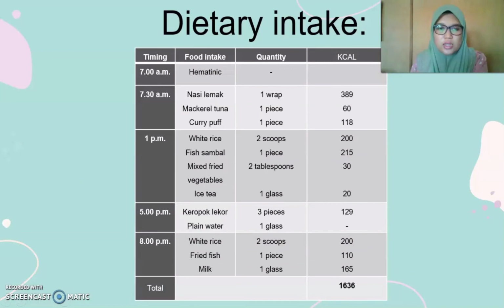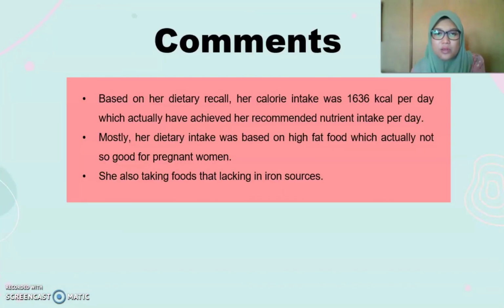So for dietary intake, this is the 24-hour diet recall of Puan Aida. Okay, most of the time from the table, we can see that she was not having enough iron actually.